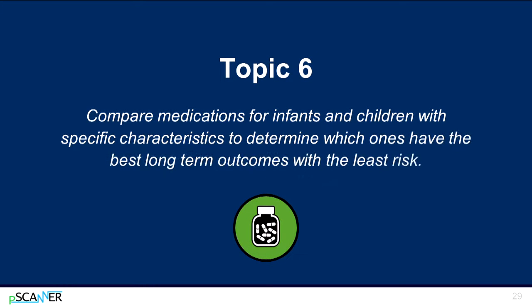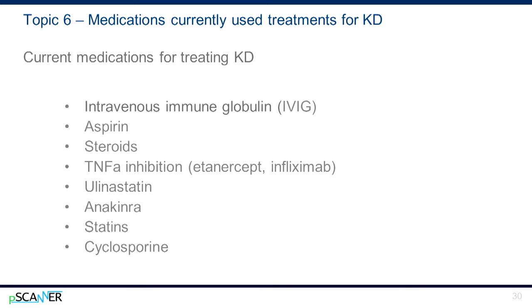Topic 6. Compare medications for infants and children with specific characteristics to determine which ones have the best long-term outcomes with the least risk. Current medications for treating KD. There are a number of medications used to prevent aneurysms, reduce inflammation, and protect from cardiovascular damage. They're listed below.